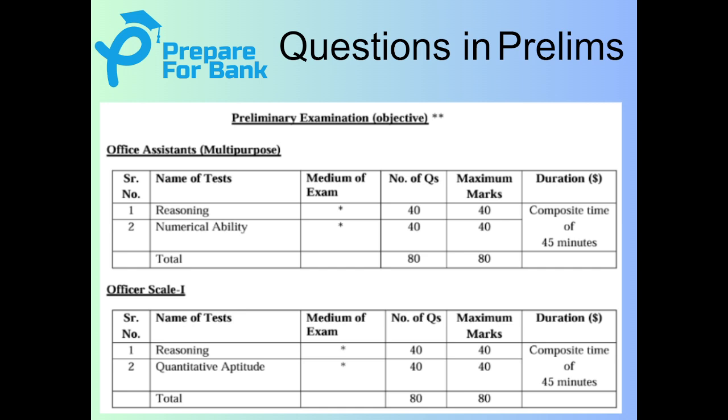Now in both the preliminary exams, the number of questions will be 40 and 40 marks will be allocated for these questions, and the composite time is 45 minutes, so there is no separate sectional time cut off for quantitative aptitude and reasoning. So if we are able to finish the reasoning questions well ahead of 50% of the allocated time, then we will utilize the time for numerical ability, and vice versa is also true.